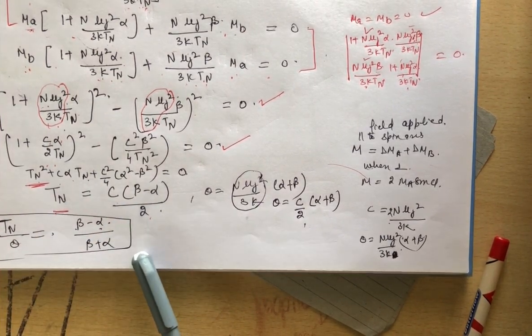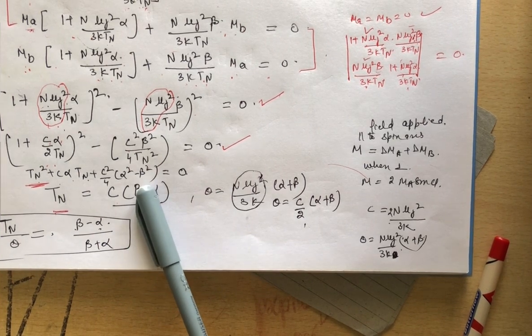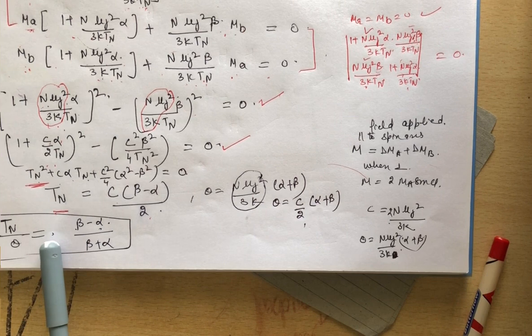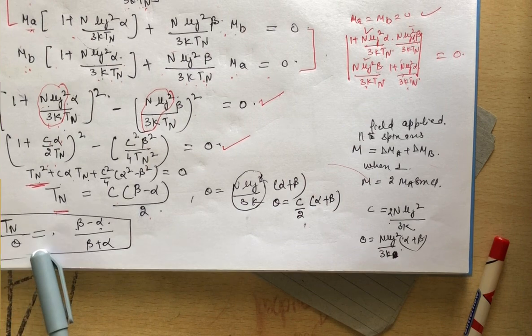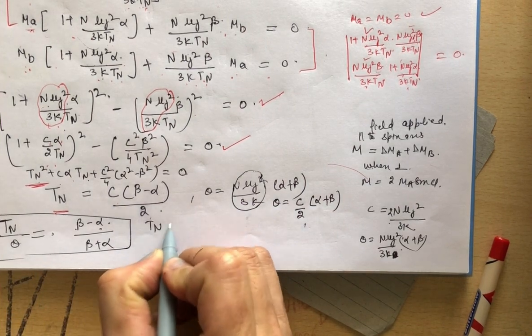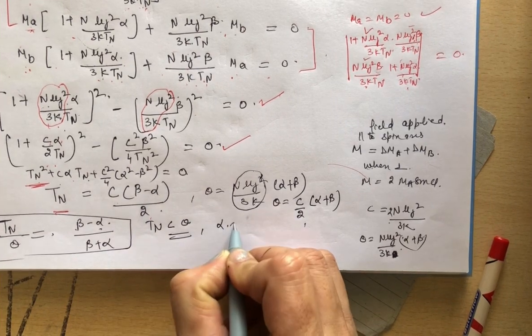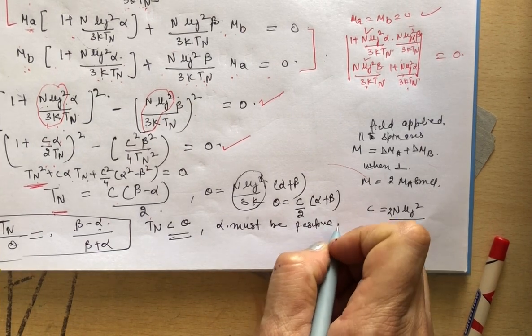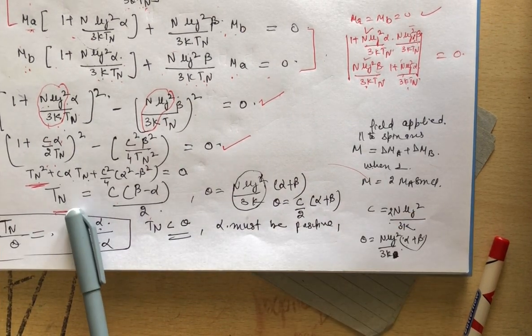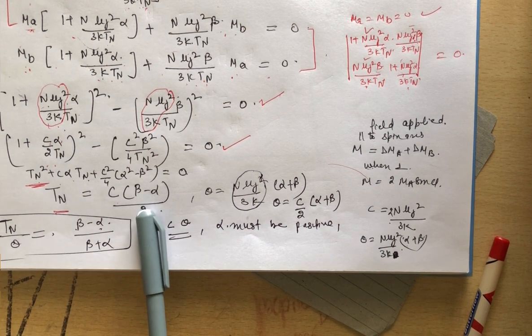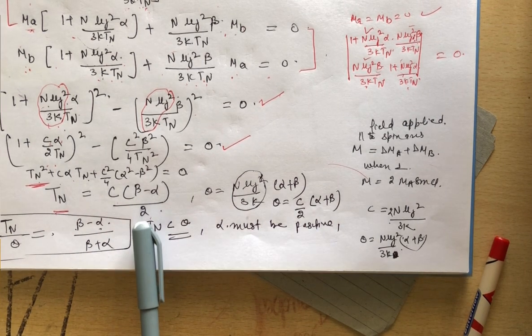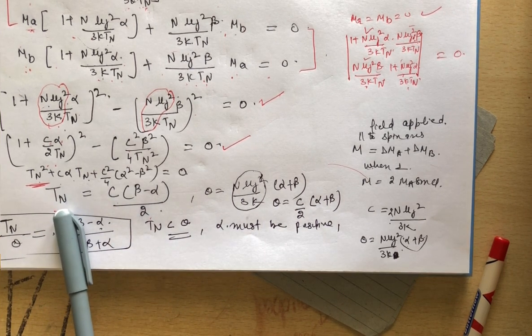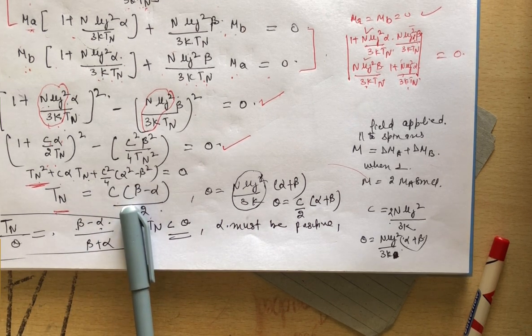Now see what will happen. It is to be noted here that TN is less than theta. What does it indicate? TN less than theta indicates that alpha must be positive. Alpha must be positive. Clear? Now when we write TN equal to C by 2 times beta minus alpha, what does it mean? It is clear from this that the value of the Néel temperature increases as the value of beta is stronger.